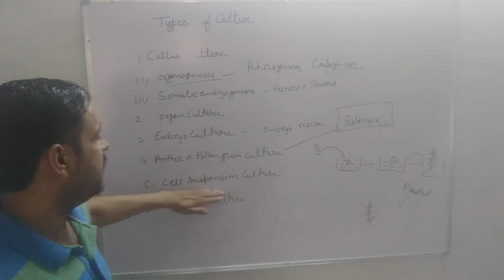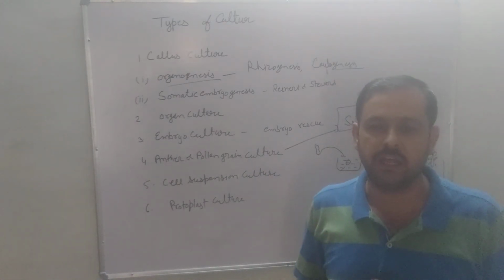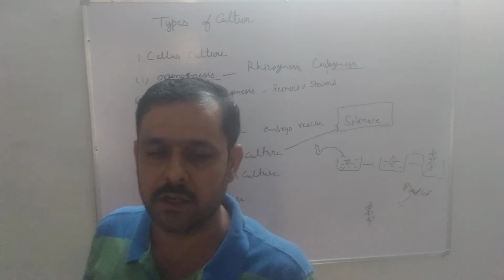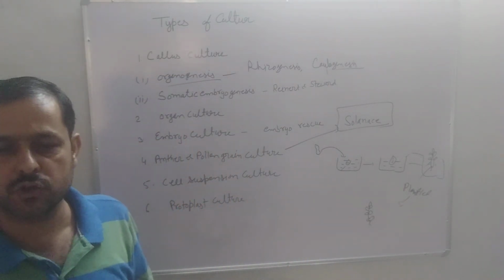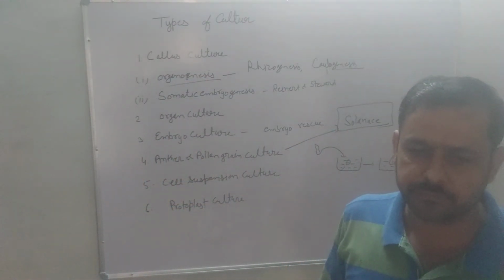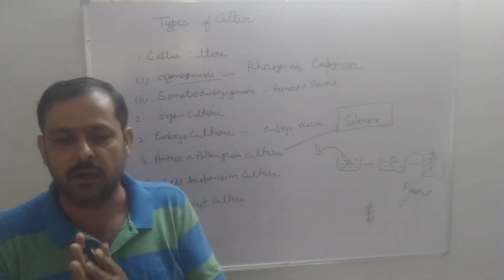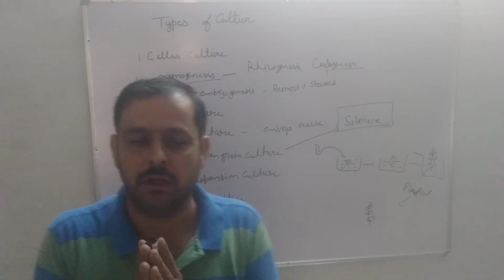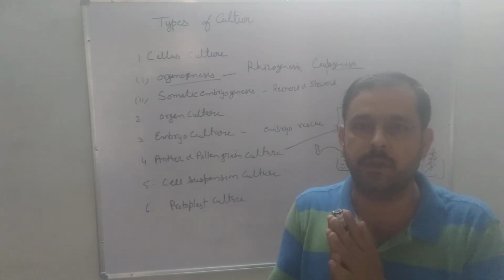Next, cell suspension culture. Culture of cells in a liquid medium is called suspension culture. Suspension culture is used in synthesis and production of bioactive molecules and secondary metabolites at commercial level. Isolated or single plant cells are usually cultured in agitated liquid culture media.